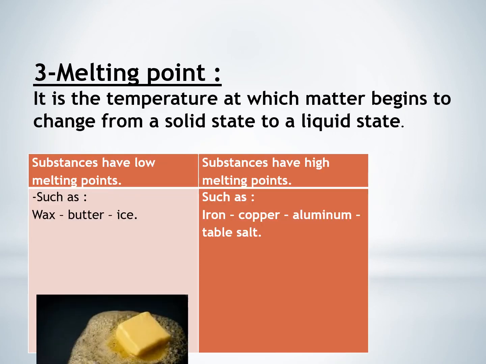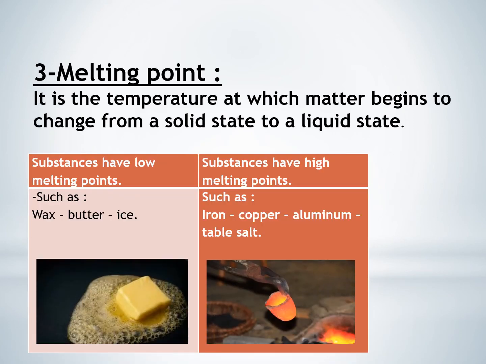Melting point. It's the temperature at which matter begins to change from a solid state to a liquid state. Substances that have low melting points, such as wax, butter, ice, and substances that have high melting points, such as iron, copper, aluminum, and table salt.